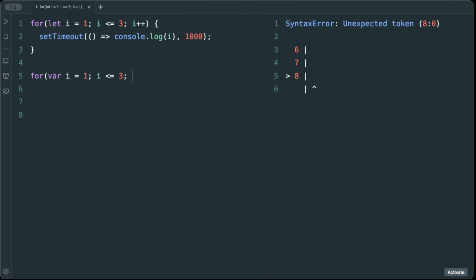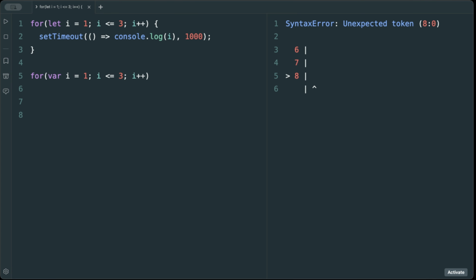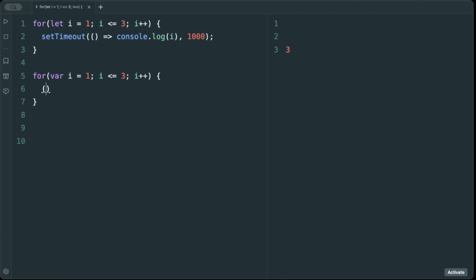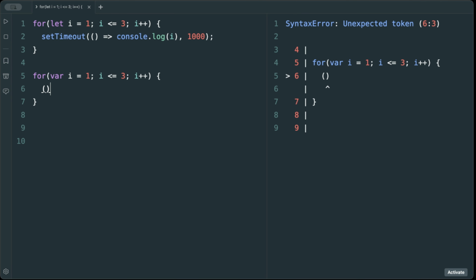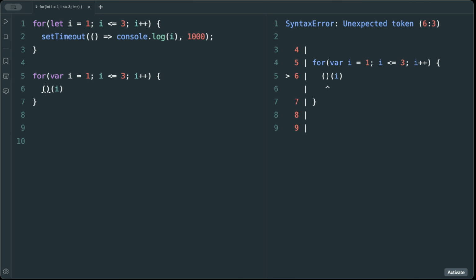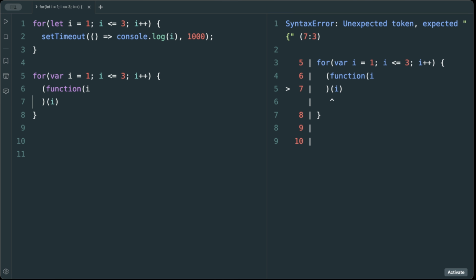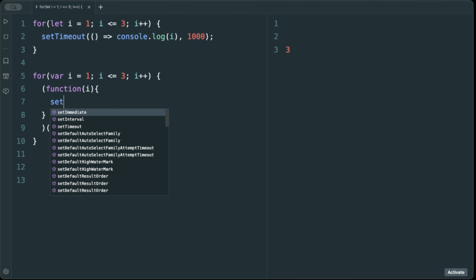You write an IIFE, and now what you do, just pass the i from outside as a dependency, and here just call a function, just grab this reference and insert the setTimeout.